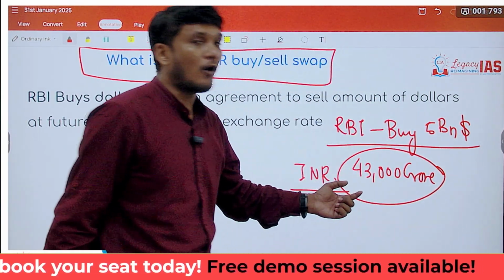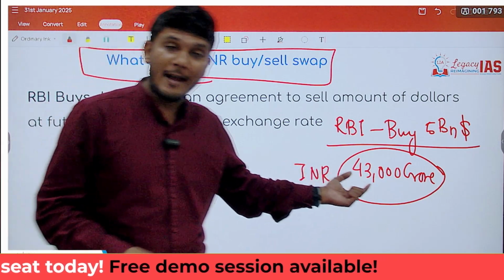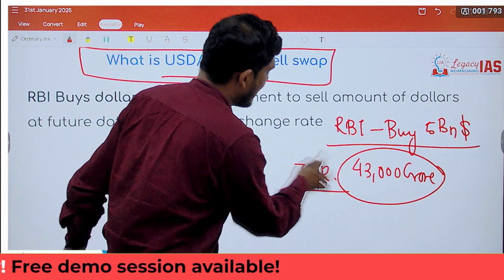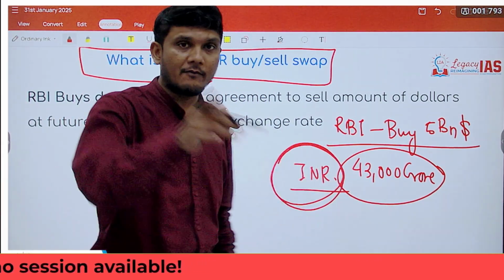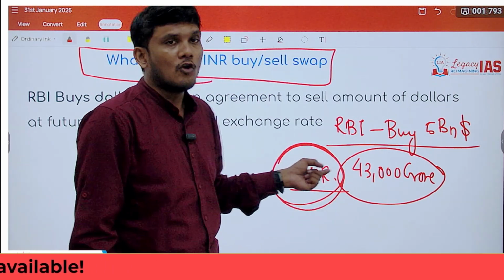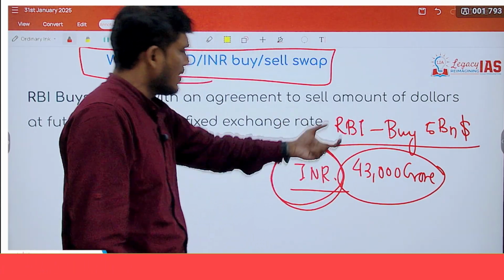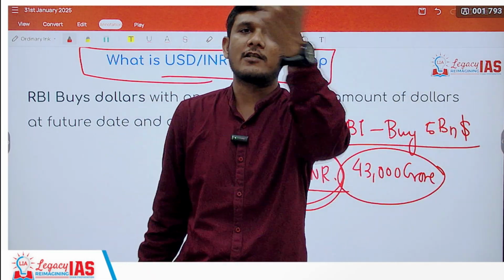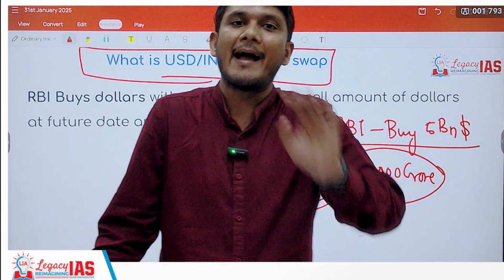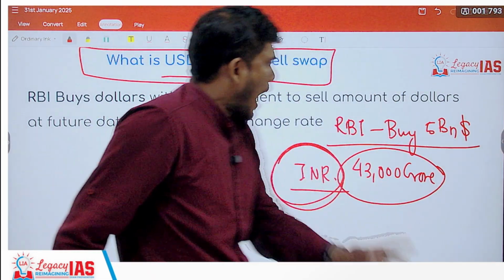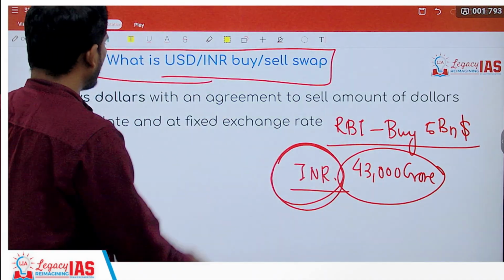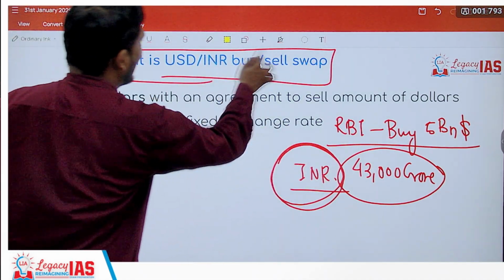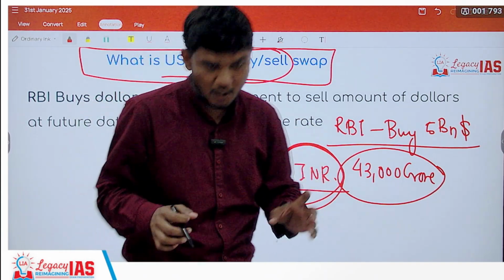Right? That means the banks of India will have Indian rupees. They are having a liquidity issue with respect to Indian rupees. So by buying $5 billion, RBI is going to infuse 43,000 crore rupees with the banks. Now, this is a swap deal. In a buy and sell swap deal, how does it work?